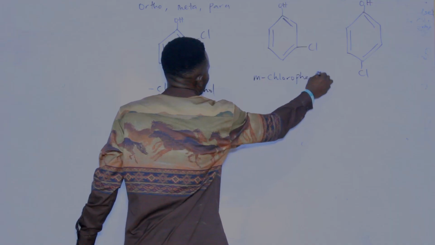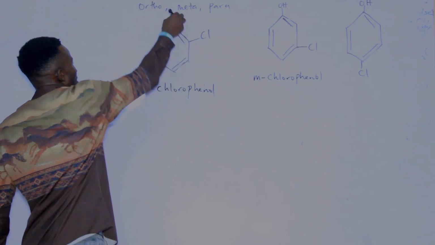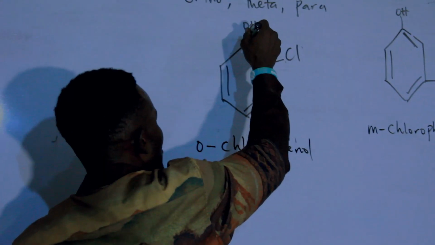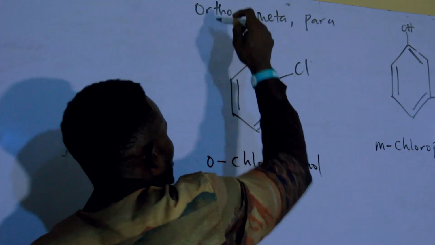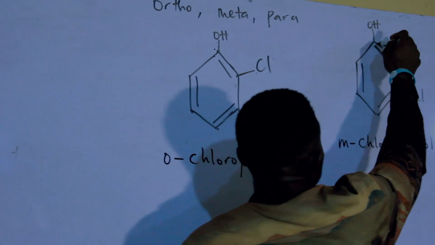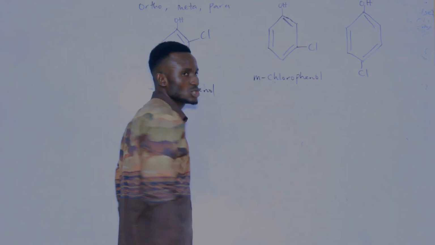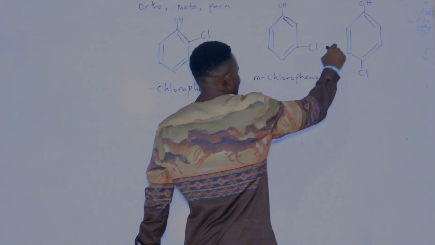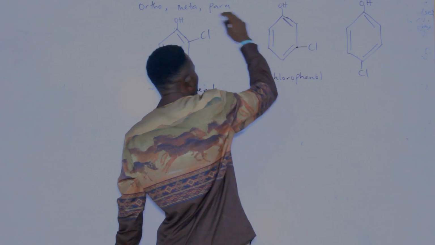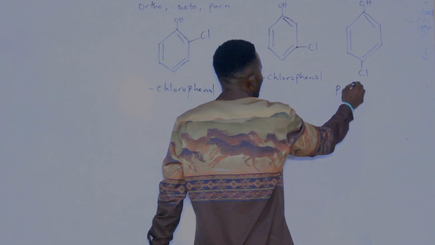The difference is that this one is found at the carbon next to the functional group here. So this one that is found here is called ortho. This one that is found very close, the carbon next to the carbon of the ortho, is called meta. And the carbon next to the carbon of the meta is called para. So you can say this to be